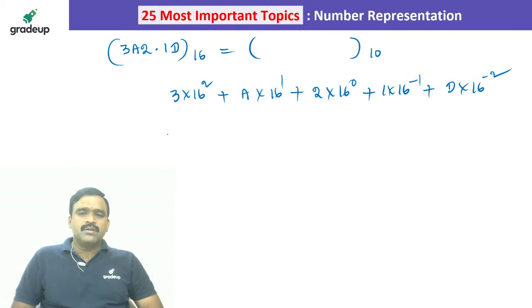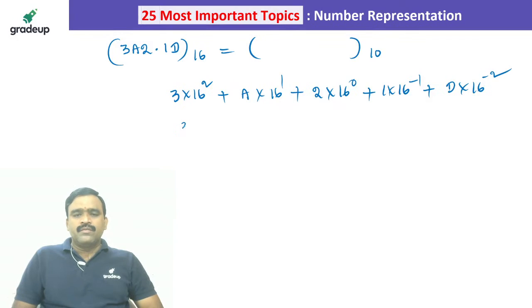Very simple, what you have to calculate is 3 into 16 square, I think 256. And 10 into 16 is 160.